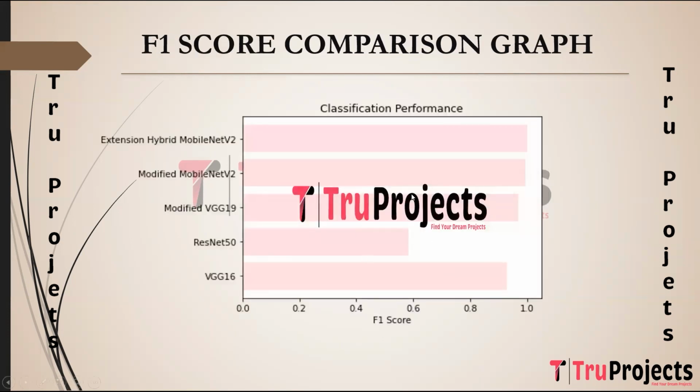Here we have the F1 score comparison graph. On the x-axis we have the F1 score for each algorithm, and on the y-axis we have algorithm names. F1 score is the harmonic mean of precision and recall, offering a balanced measure that considers both false positives and false negatives, making it suitable for imbalanced datasets.